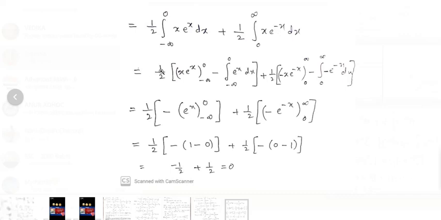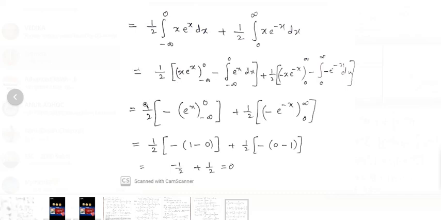Therefore by the integration by parts formula we have 1 by 2 into u v, that is x into e power of x, limits minus infinity to 0, minus integral minus infinity to 0 of v du, that is e power of x into the derivative of x, which is 1, dx, plus for the second integration 1 by 2 into u v, x into minus e power of minus x, limits 0 to infinity, minus integral 0 to infinity of v du, that is minus e power of minus x into 1 dx.